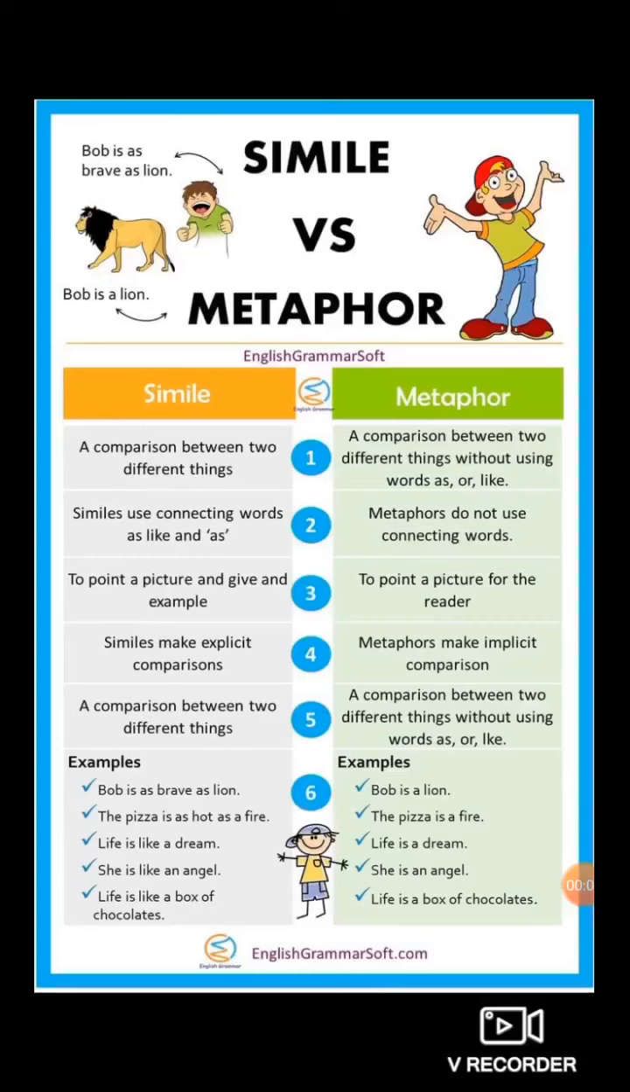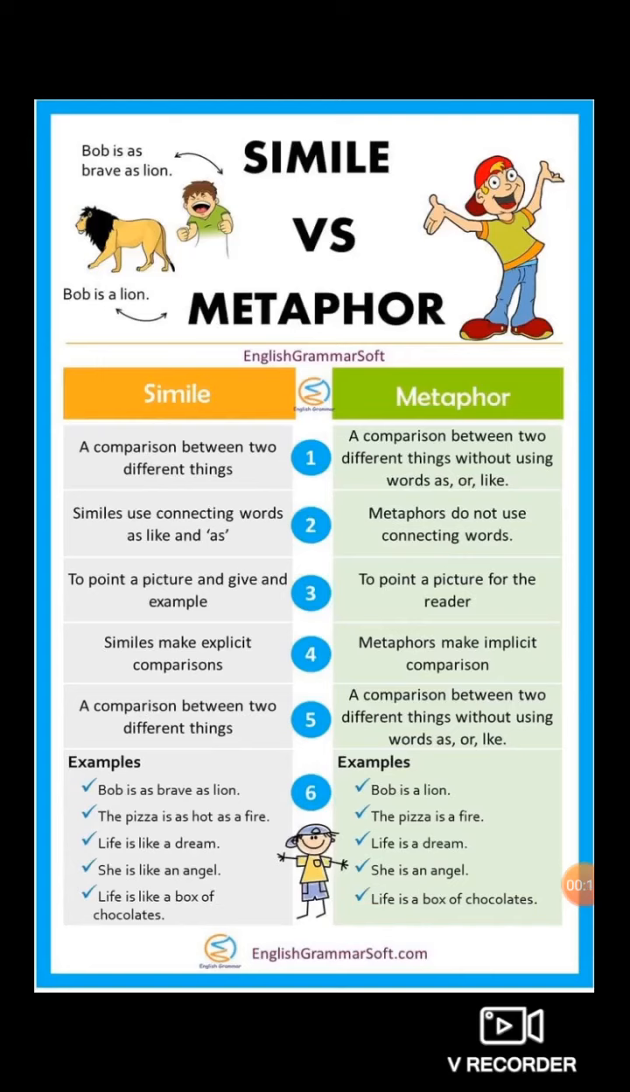So, dear students, figure of speech is a figurative language. It may be simile or metaphor, etc. There are a total of 15 types of figures of speech. But in today's lecture, we'll study only simile and metaphor. Here you can see simile versus metaphor, which means simile is totally opposite of metaphor.